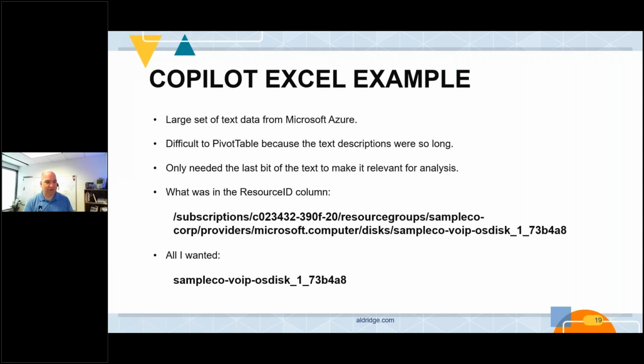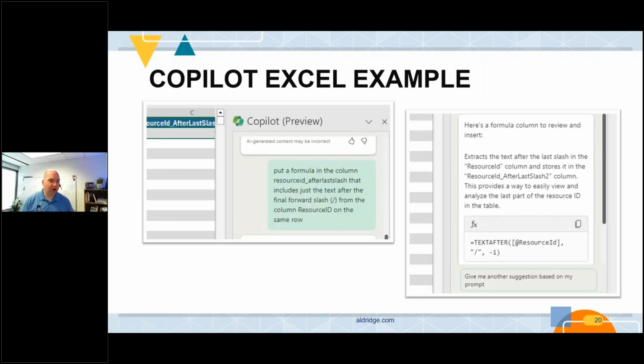But instead, and these are my actual screenshots, I went into Copilot over on the side in Excel, and I said, hey, I want a formula in this column that includes just the text after the final / from the other column on the same row. And Copilot thought about it for about, I think it took 10 seconds or so. And then it came back and it gave me, here's the formula. And it understood the context about what I was asking for, and it even gave me the finished formula.